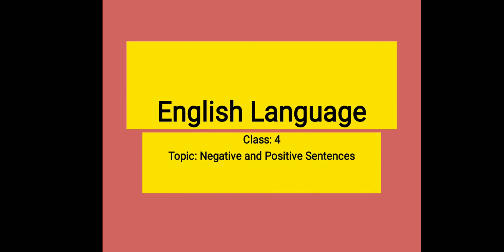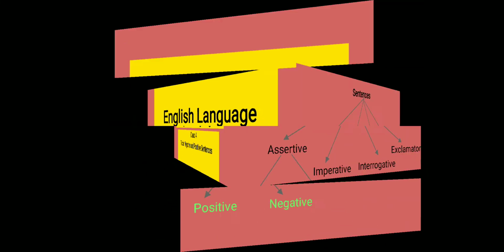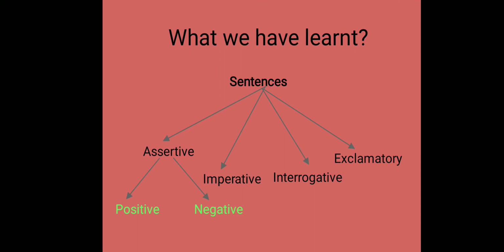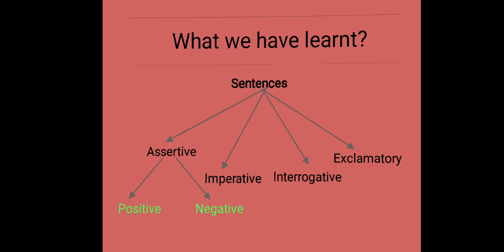Today I am going to start with you a new topic, negative and positive sentences. As we have learned from the last class, sentences are of four kinds: assertive, imperative, interrogative, and exclamatory. And in the last class, we focused on two kinds. Those are assertive, which is also known as statements, and interrogative, which is also known as questions. But in this class, we will focus on the two kinds of assertive sentences. Those are positive and negative sentences.